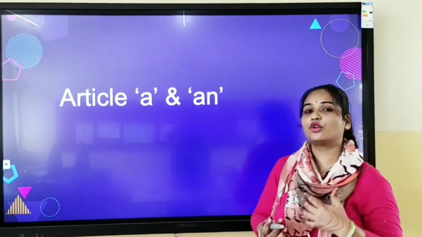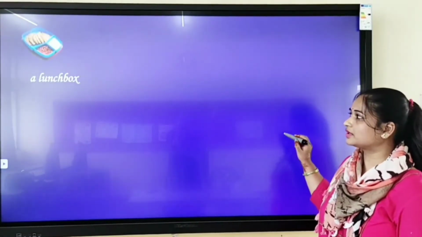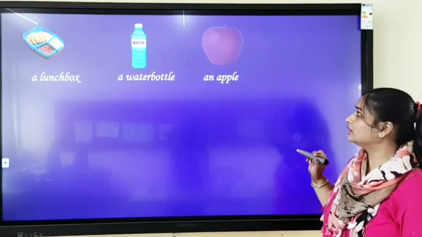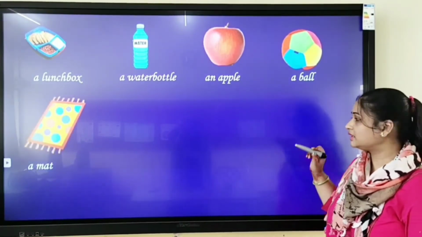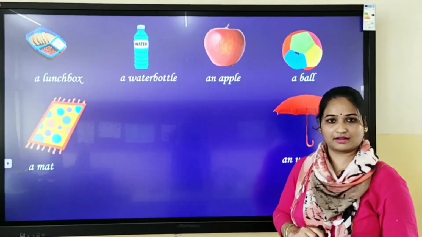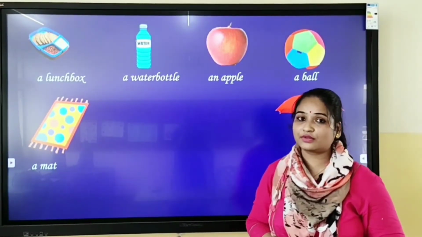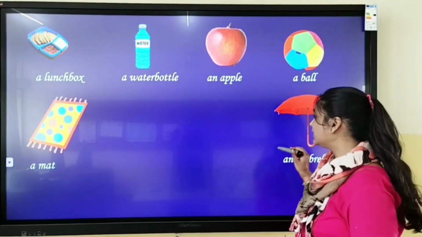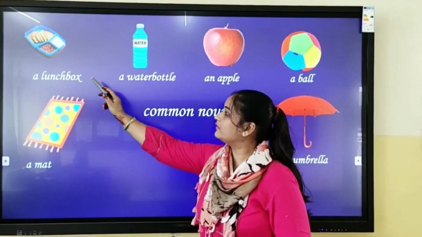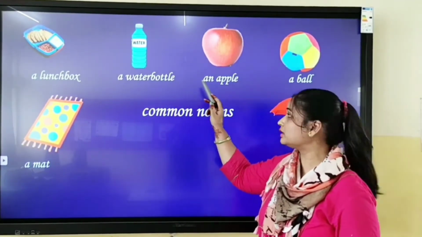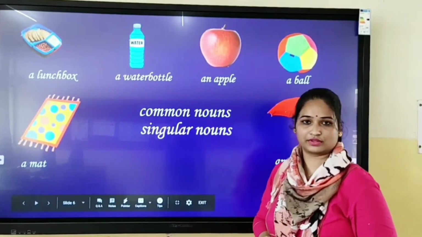Now children, when you go for a picnic, your mother packs a lunch box, a water bottle, an apple, a ball, a mat, and an umbrella. If you carefully look at all these things, what are they? They are nouns. And what kind of nouns are they? They are common nouns. And they are also one lunch box, one water bottle, one apple. So we can say they are singular nouns.